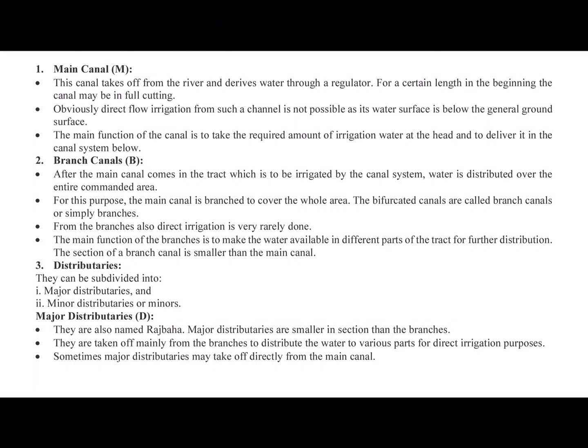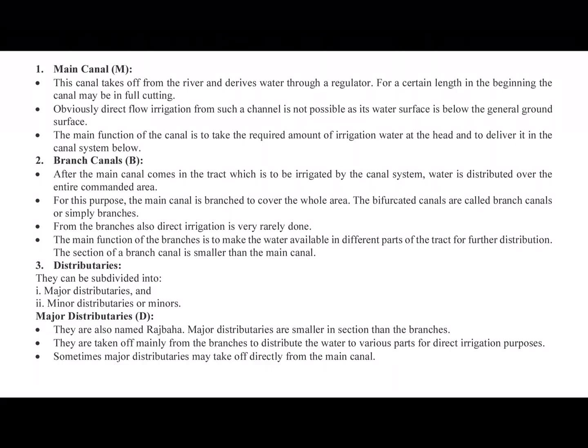So we are not going to directly get the water from the main canal. The main canal is only for drawing water from the reservoir, and it is just like a connecting link between the reservoir and the canal irrigation system. We are going to draw water with the help of branch canals. The main function of the main canal is to take the required amount of irrigation water at the head and to deliver it into the canal system.